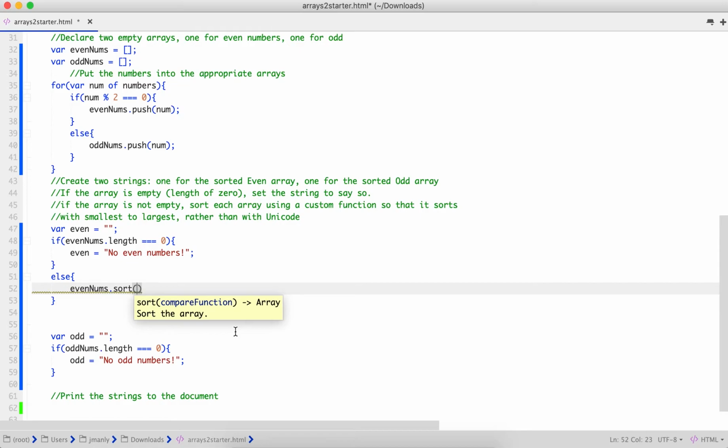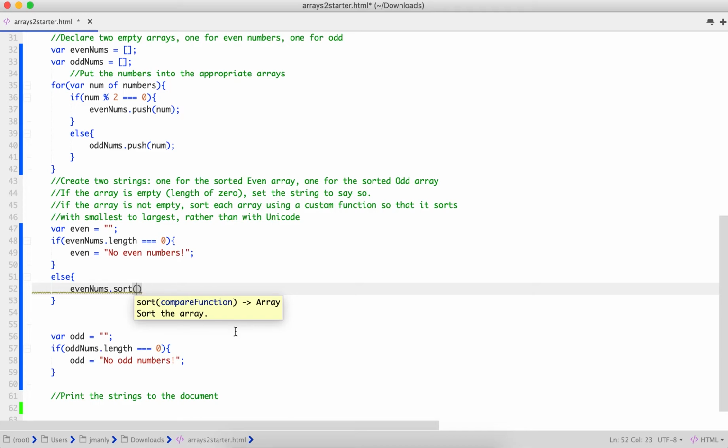So if you recall back when we were working with binary and hexadecimal, each character has a value in Unicode. This is totally fine for strings because the value of lowercase a is less than the value of uppercase a.